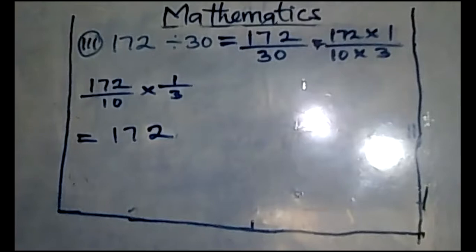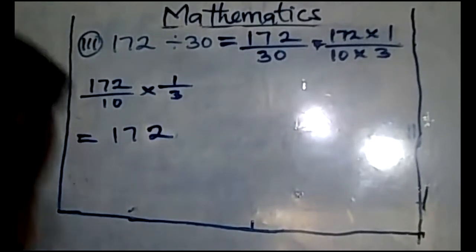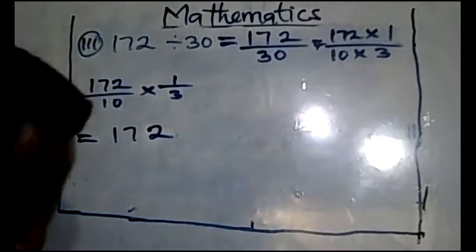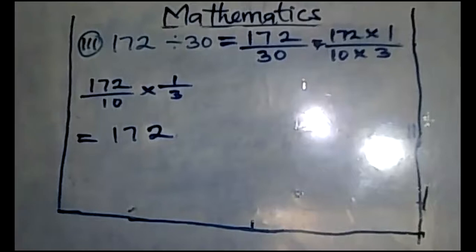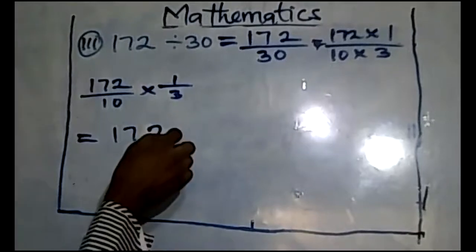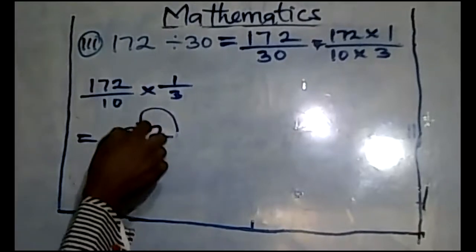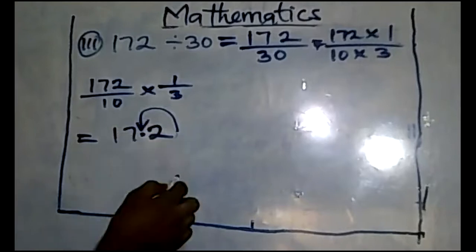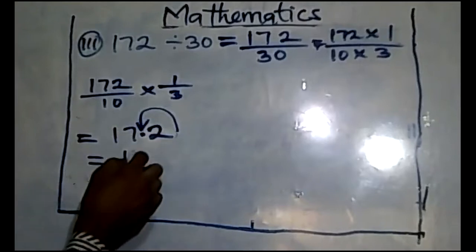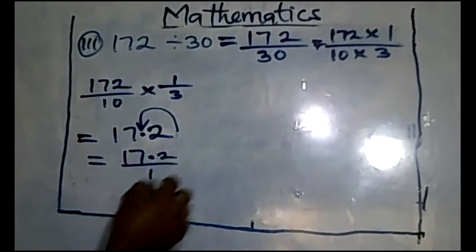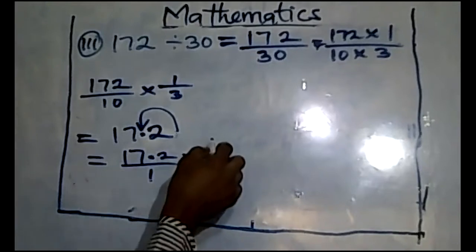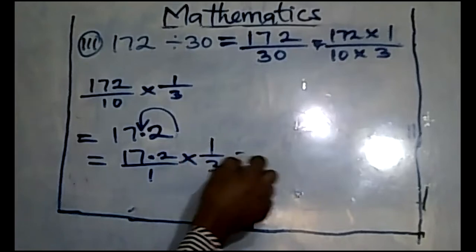Therefore, the decimal point is going to move from the right to the left one time. So this is what I'm saying, it goes this way. One, that's your point. So what you have is 117.2 over 1 times 1 over 3.